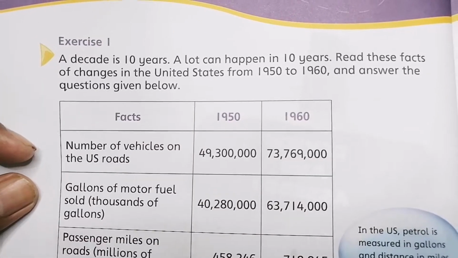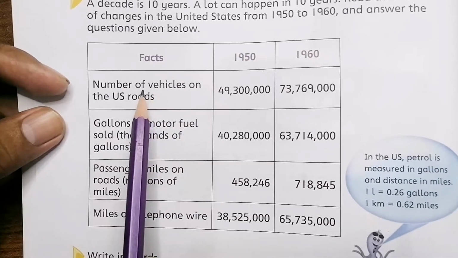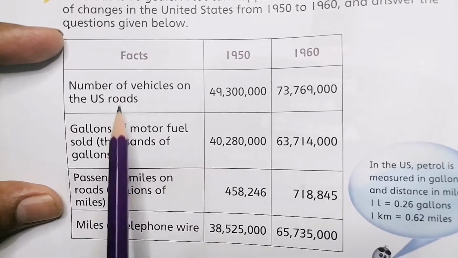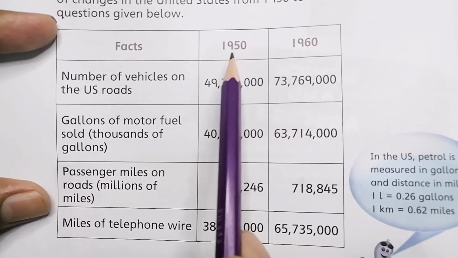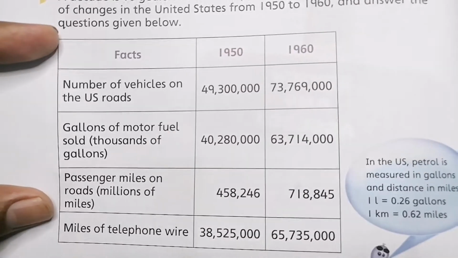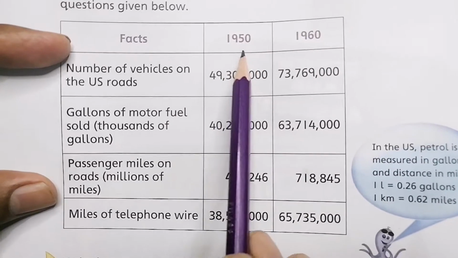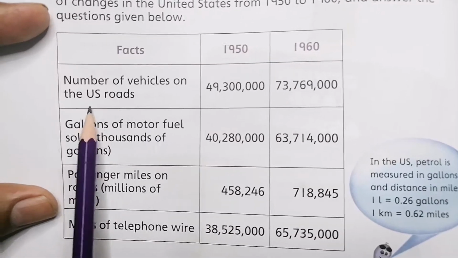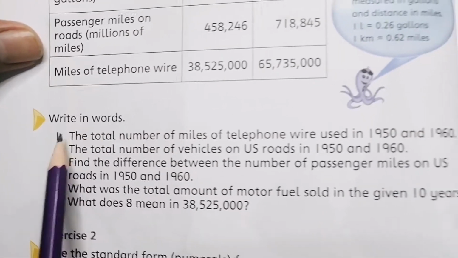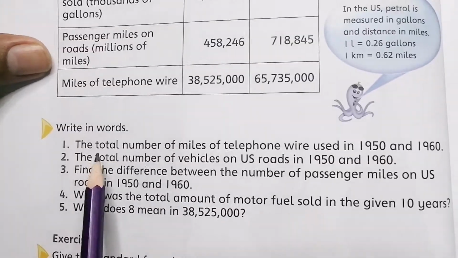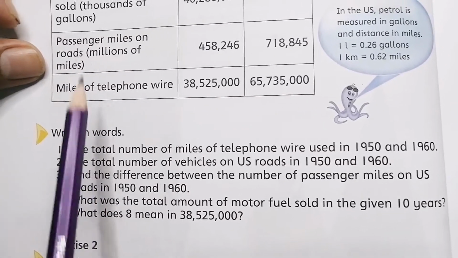So this is a table given here. Some incidents, facts, and activities have been given in this column, and what the situation was in 1950 and then in 1960. Then different questions have been given, right? So we'll try to solve this exercise 1.